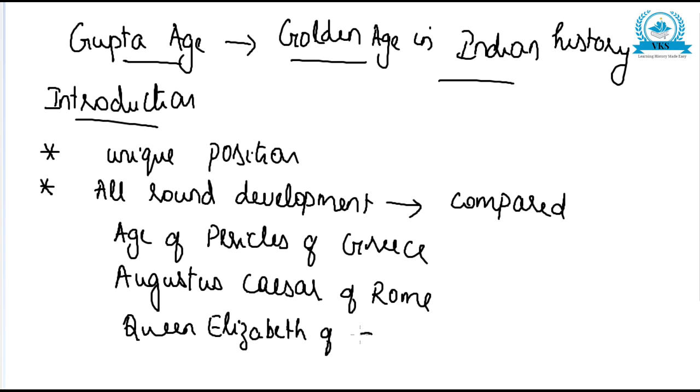There was that much development in the Gupta age. So these two points you can write as the introduction.